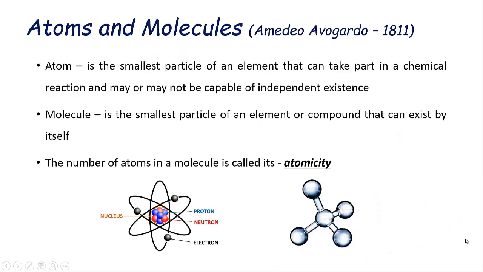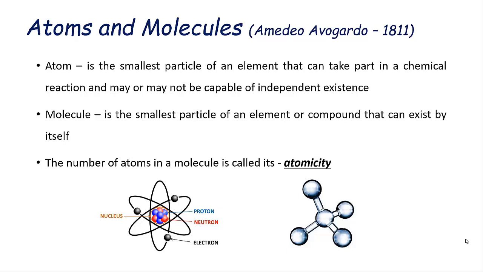Let's start. Before we begin, let's understand what atoms and molecules are. Amedeo Avogadro in 1811 termed these concepts. He defined an atom as the smallest particle of an element that can take part in a chemical reaction and may or may not be capable of independent existence. A couple of examples might be neon, helium, krypton. These are all inert gases and they are capable of independent existence. Whereas other elements are incapable of independent existence and, for stability, they undergo reaction.